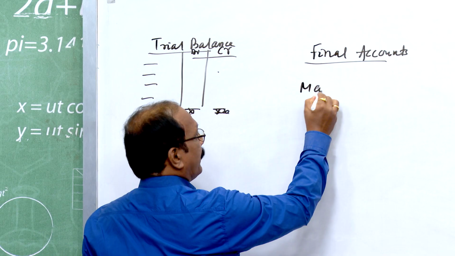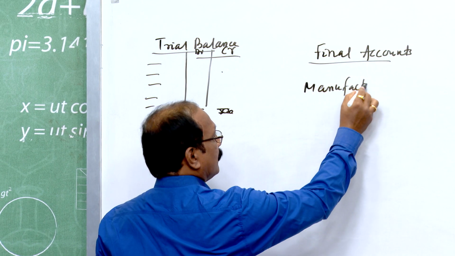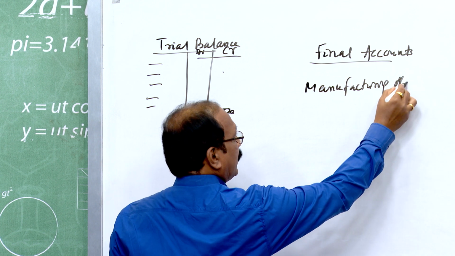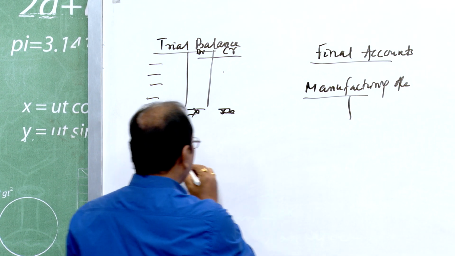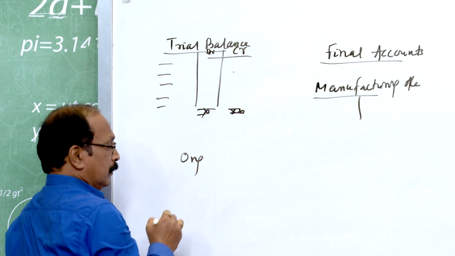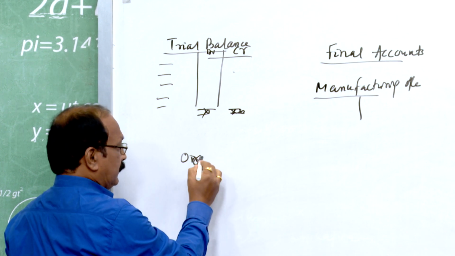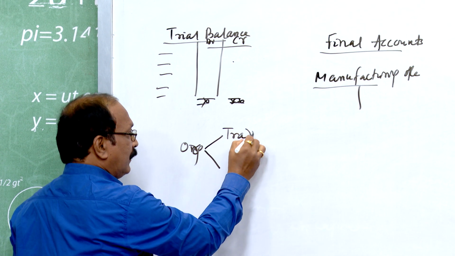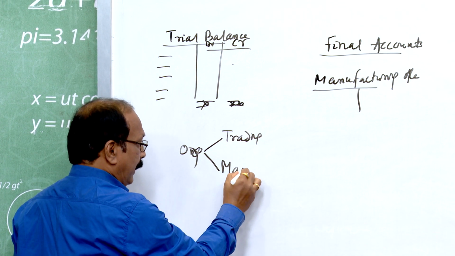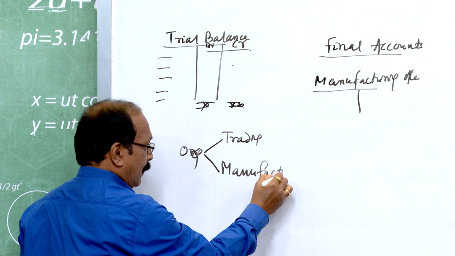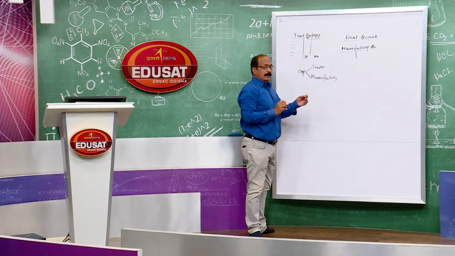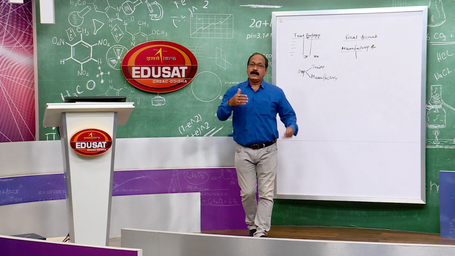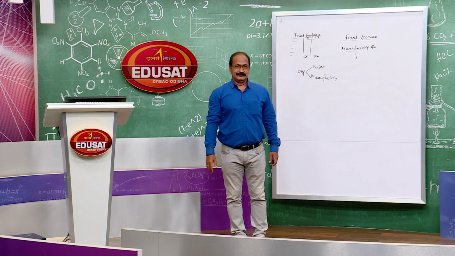First of all, the manufacturing account is to be prepared. Organizations, for your reference, we can classify into two types. One is the trading organization, the other one is the manufacturing organization. The manufacturing organization means it manufactures the products.